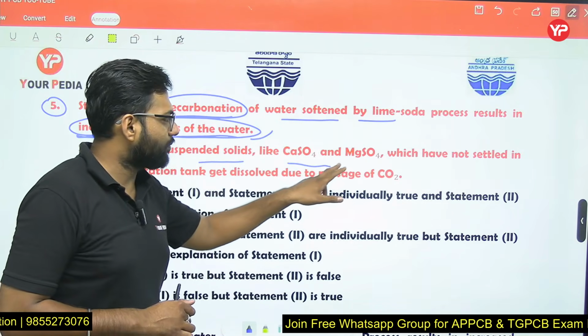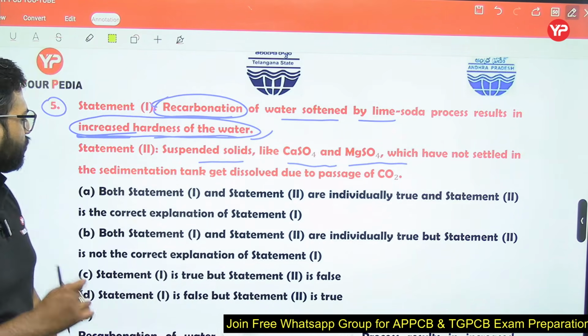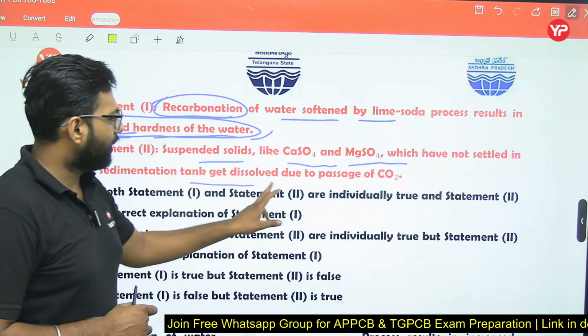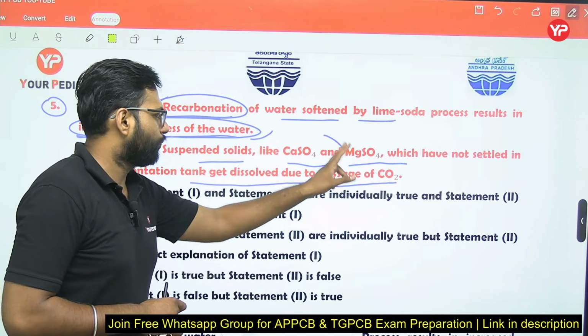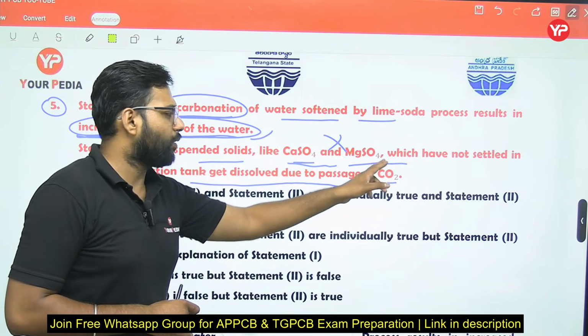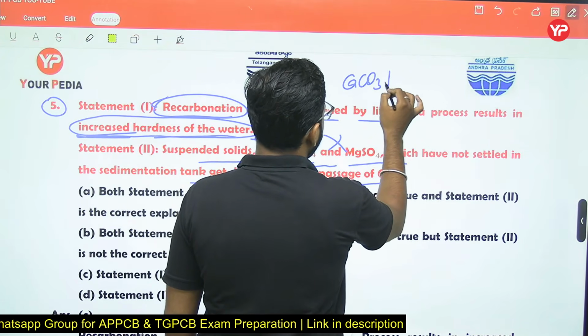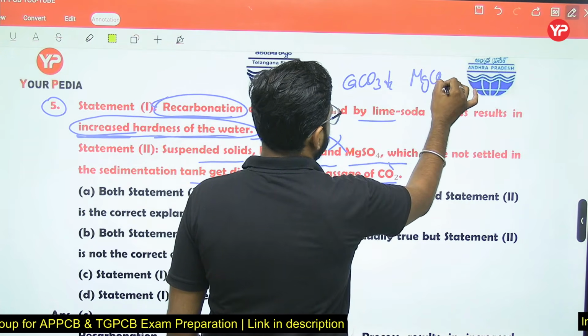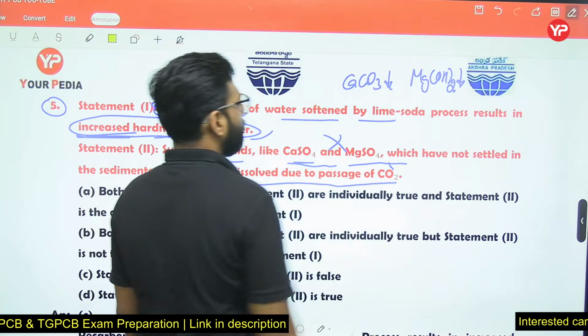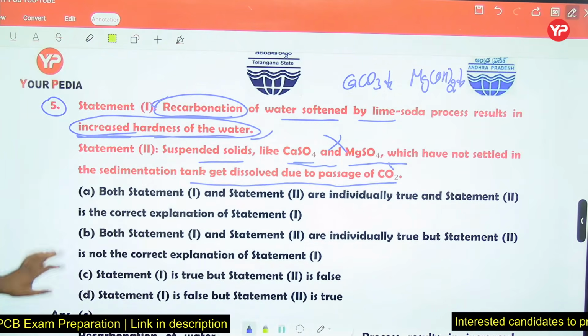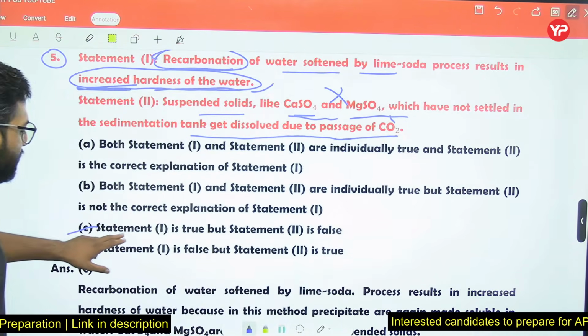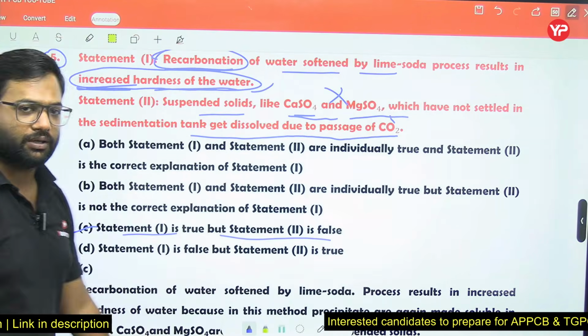Suspended solids like calcium sulfate and magnesium sulfate, which have not settled in the sedimentation tank, get dissolved due to passing of CO2? No, we are not talking about these precipitates. We are talking about the calcium carbonate and magnesium hydroxide precipitates. So statement number 1 is true, but statement number 2 is false, right?